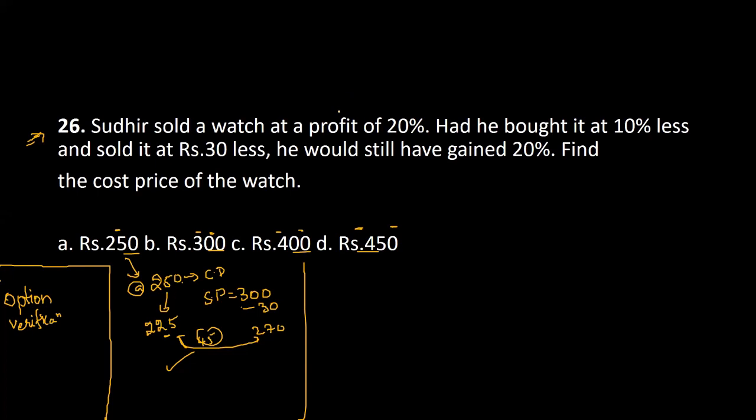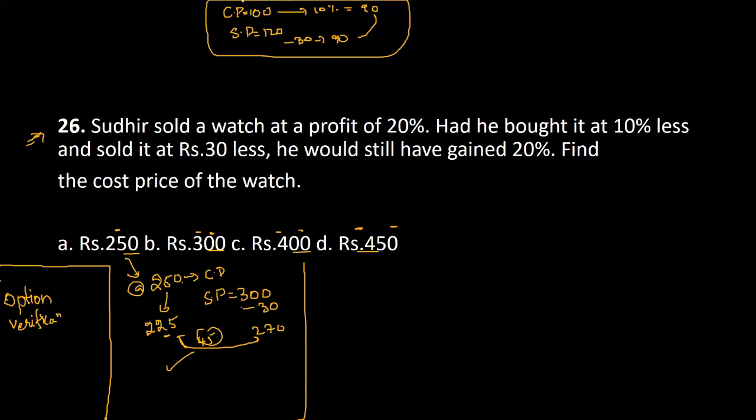Okay, option verification works. Let us see, if not with option verification, what else can we do? You can do it in two different ways: top to bottom or bottom to top. Top to bottom is considering the selling price and coming down, or bottom to top is considering the cost price and going to the selling price. If the cost price is 100, then the selling price is 120, because the profit is 20%. Now he's saying, had I bought it for 10% less, that is 90, and sold it for 30 rupees less, then I'm having no profit, no loss. So I cannot consider it this way. I think this wouldn't work. No, in this case it wouldn't work.